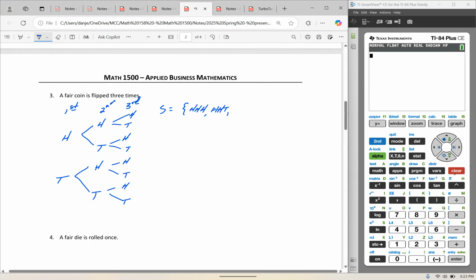heads, heads, tails, heads, tails, heads, heads, tails, tails. That's from the first diagram: heads, heads, heads, heads, heads, tails, heads, tails, heads, heads, tails, tails, and now tails, heads, heads, tails, heads, tails, tails, tails, heads, and tails, tails, tails. Okay?